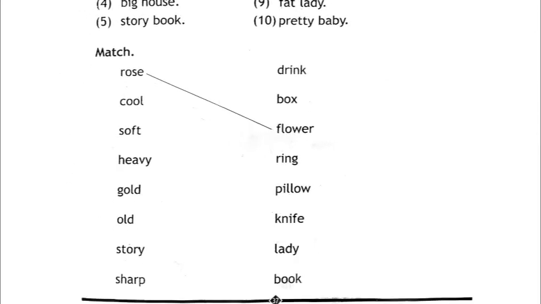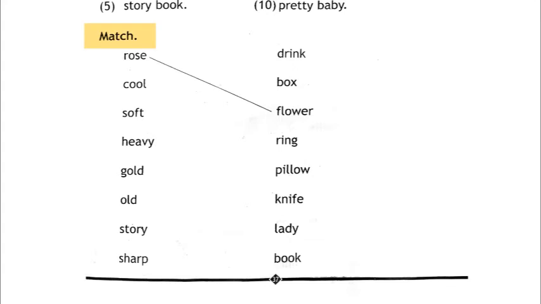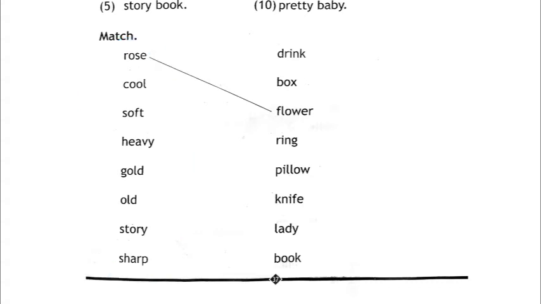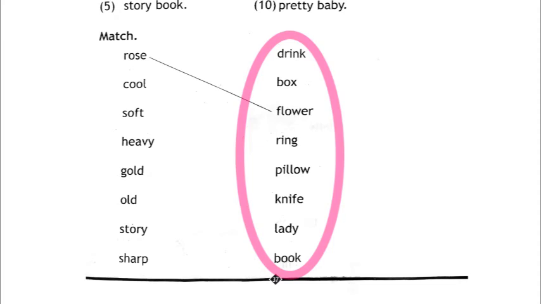Okay, right, let's go to the next. Match. They want us to match. Now on the left hand side they have given us adjectives, or describing words, and on the right hand side they have given us nouns. So let's see what words they have given us on the left hand side. It's rose, cool, soft, heavy, gold, old, story and sharp. On the right hand side they have given us drink, box, flower, ring, pillow, knife, lady and book.